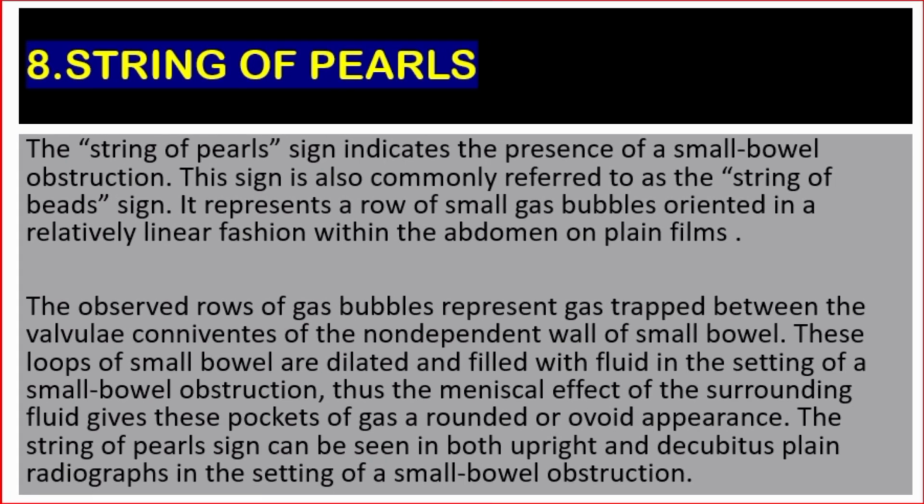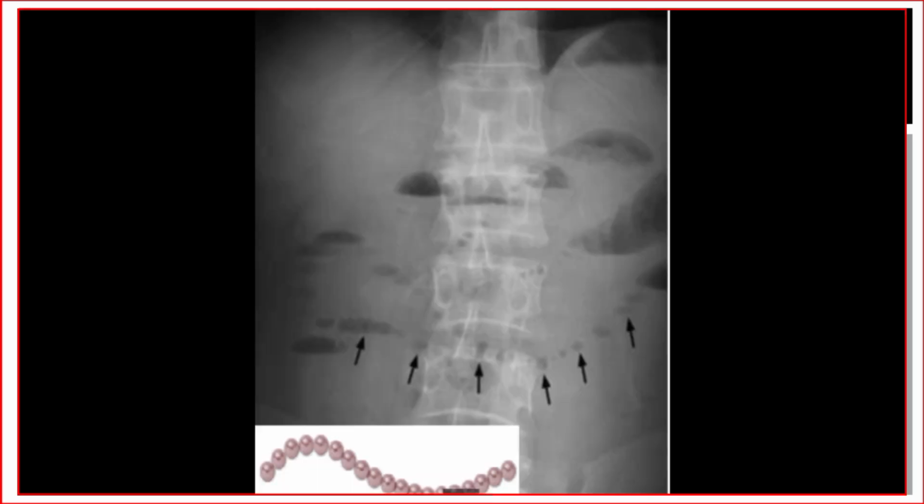Number 8. String of pearls. The string of pearls sign indicates the presence of a small bowel obstruction. This sign is also commonly referred to as the string of beads sign. It represents a row of small gas bubbles oriented in a relatively linear fashion within the abdomen on plain films.